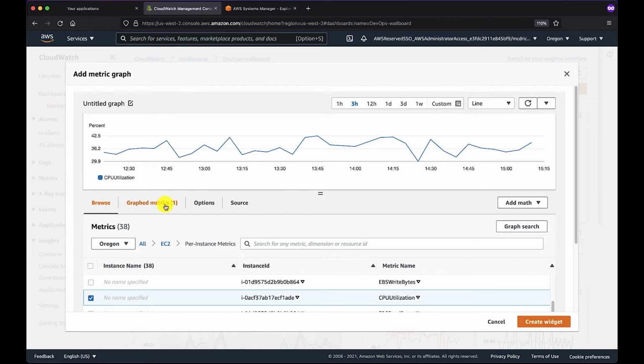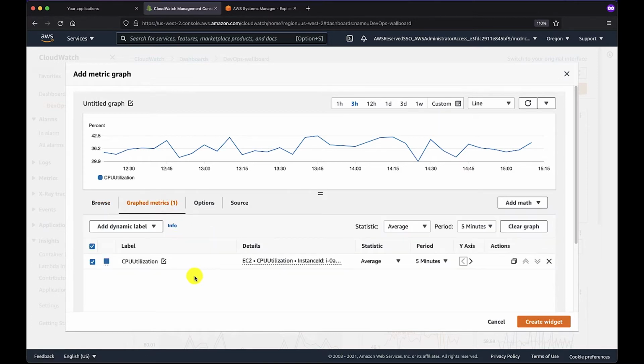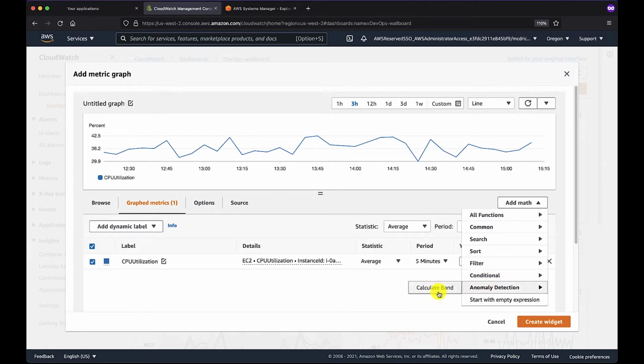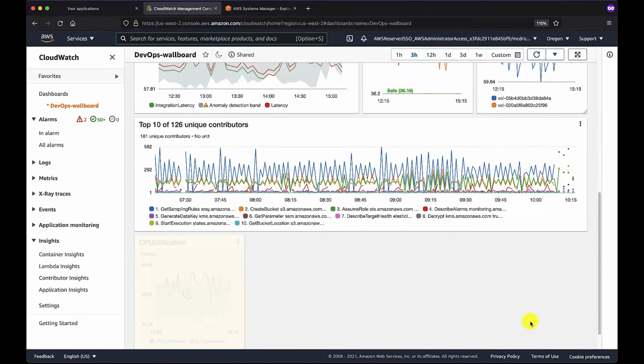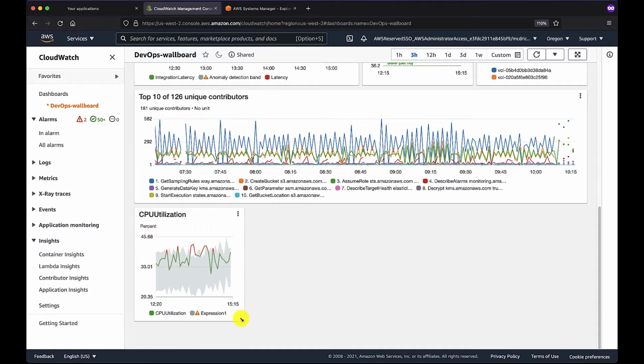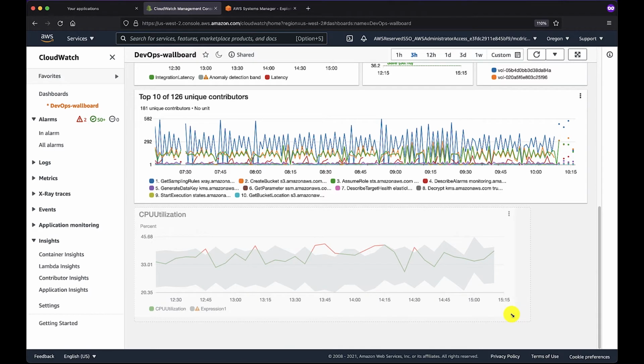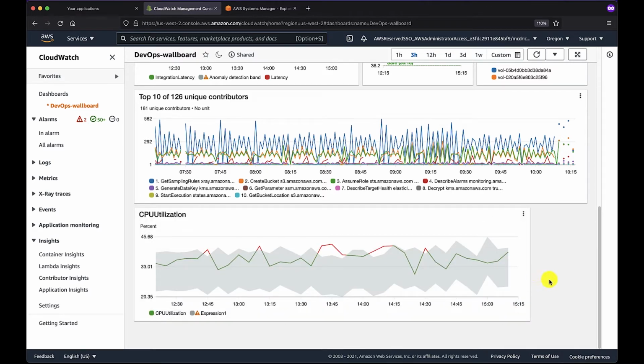We can then examine this data that we've selected, and even from just this one instance or from across a group of instances, it's fairly straightforward to create anomaly detection models or to do metric math based on this. Let's add this widget directly to the dashboard. There we go. And we'll make it a little bit wider.